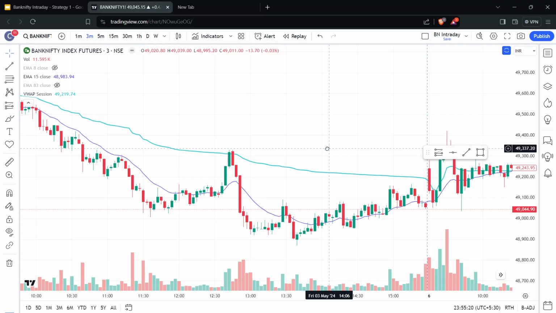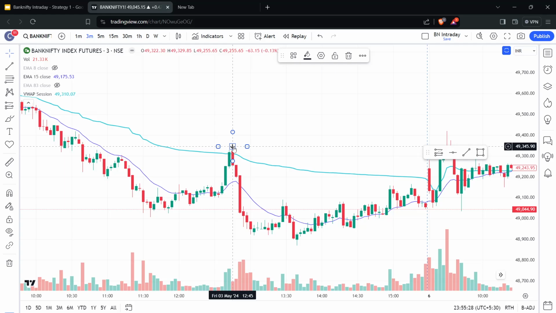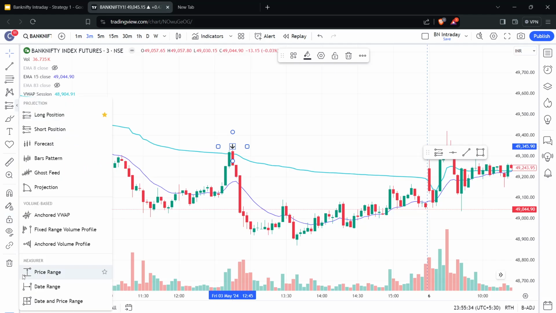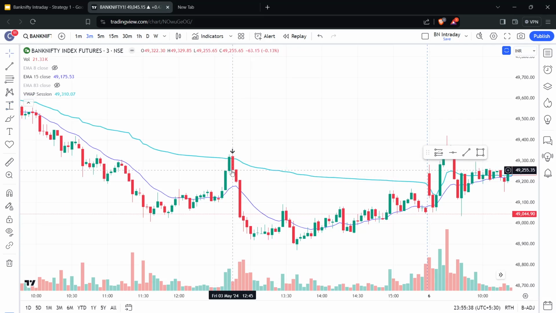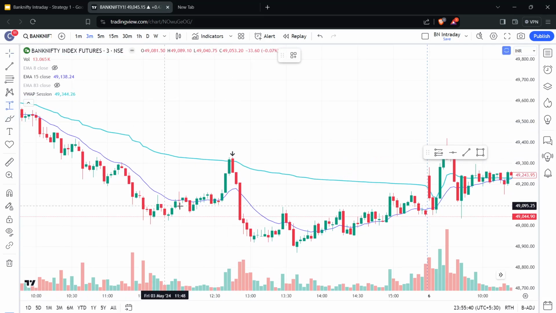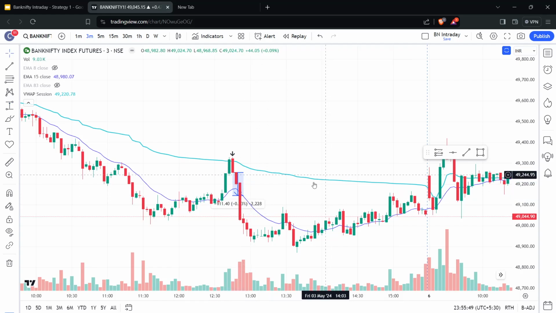Let me draw this. You're going to go short at the close of this candle, and we can take our profit from here, 50 and 100 points. So that's a good trade.